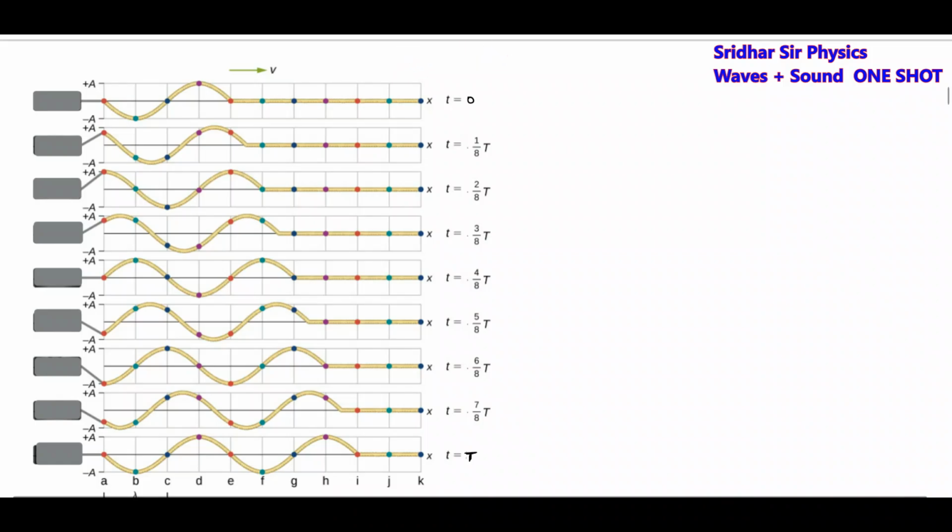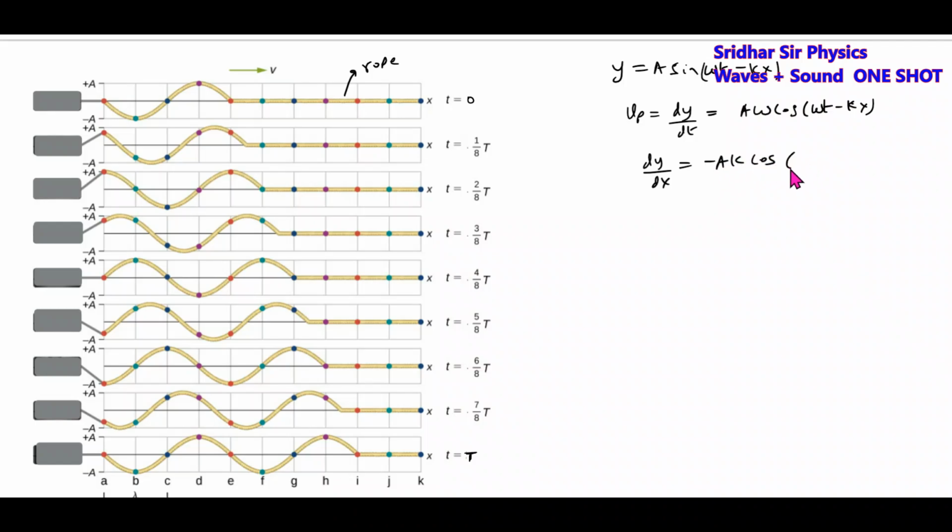This will be a rope. At t equals 0, we have it like this. Now how will the points on a rope be moving? For this we'll go back to the basics of mathematics. For omega t minus kx, I'll differentiate this. dy by dt equals A omega cos(omega t minus kx). Then I'll differentiate with respect to x. This will become minus A k cos.